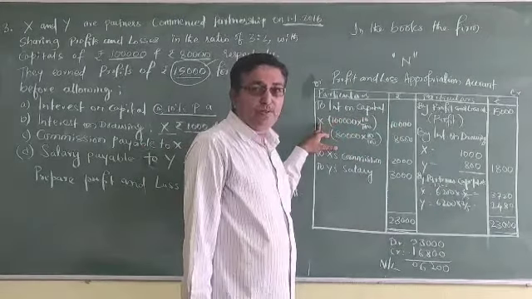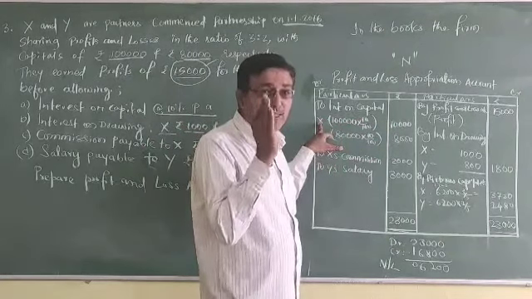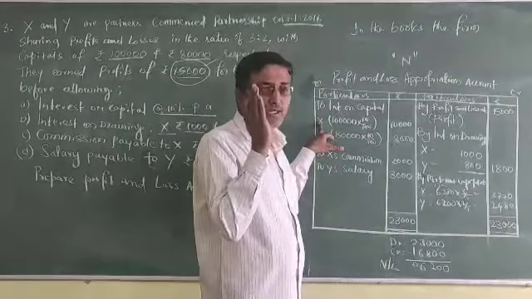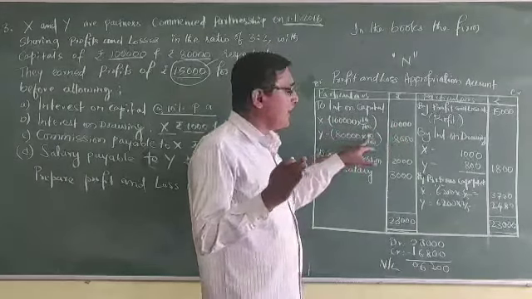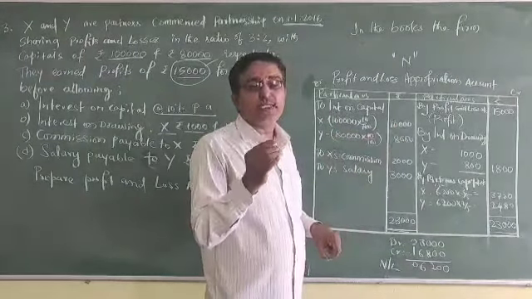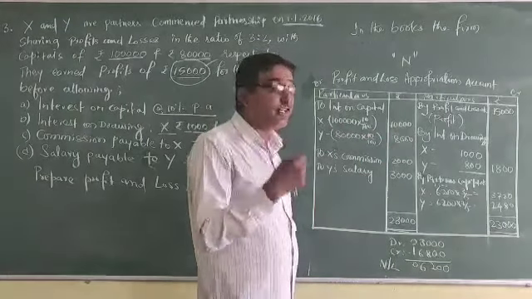X should get the 10,000 amount and Y should get 8,000 as interest on capital, which is contributed by them, from the firm.